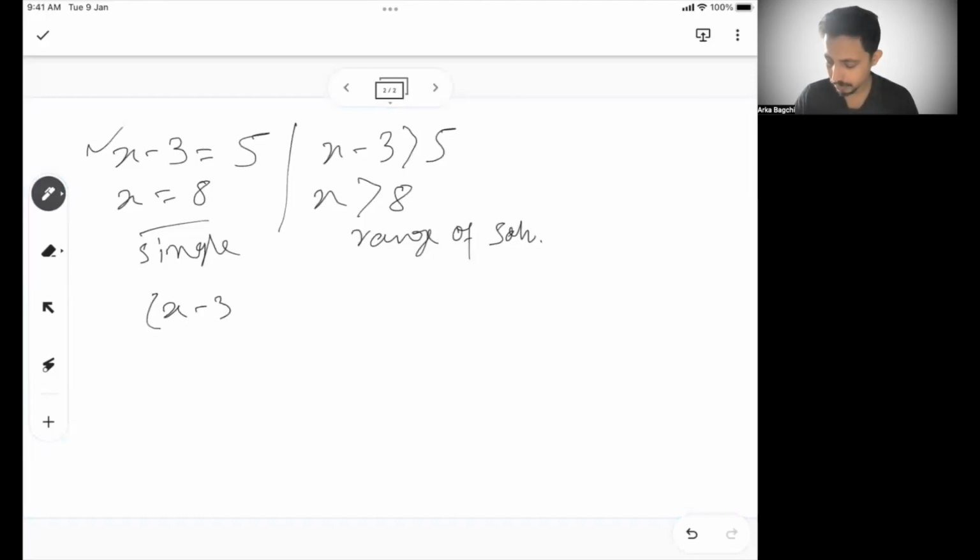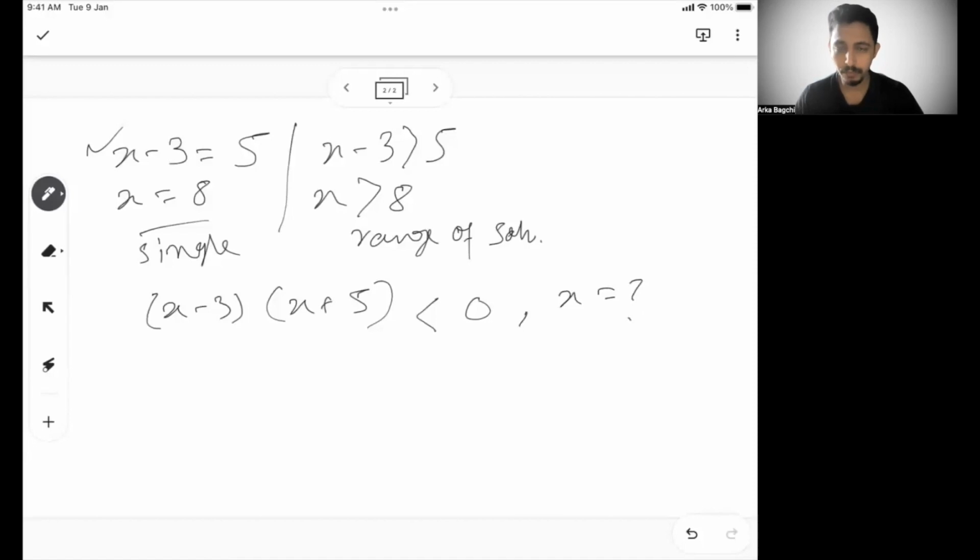Now, let's take a simple example. Let's say the product of x minus 3 and x plus 5 is less than 0. In this case, what are the range of values x can take? Typically, this is one type of inequality.